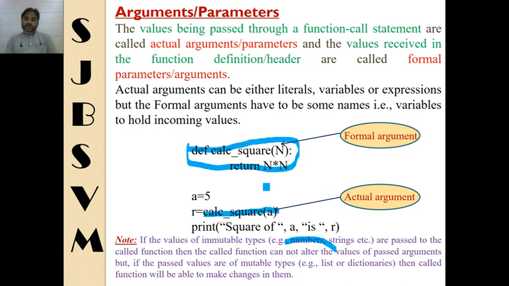So from this slide it is clear what formal parameters are and what actual parameters are. Formal parameters should be the names of variables only, but actual parameters may be a variable, a literal, or any expression also.